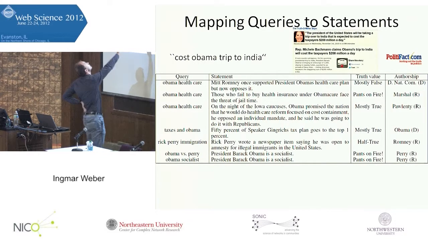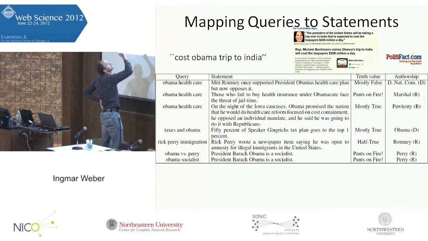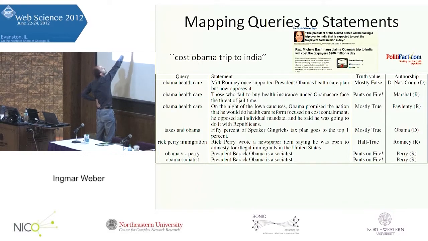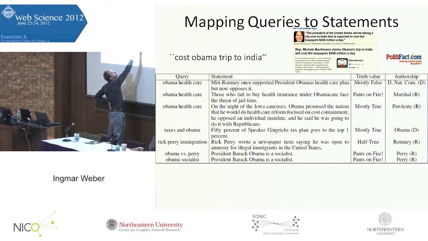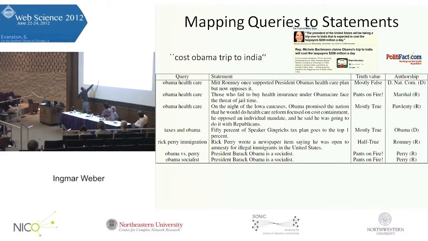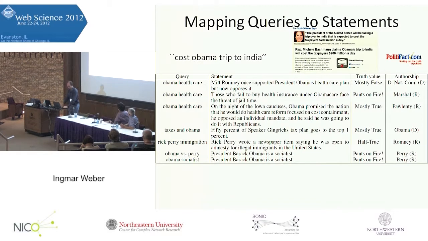Generally what we try to do is we have a query and we try to map it to a statement. For the statement, we know the truth value according to PolitiFact, and we know the party affiliation of who said it. That's the basic idea. Now, this mapping is not always as perfect as in the example above. You might have something like "Obama socialist" as a query, and the corresponding statement is, well, President Barack Obama is a socialist, but it's not clear whether this statement really caused the query. Whereas in the example at the top, the query didn't exist before the statement was made. So there's a different relationship.